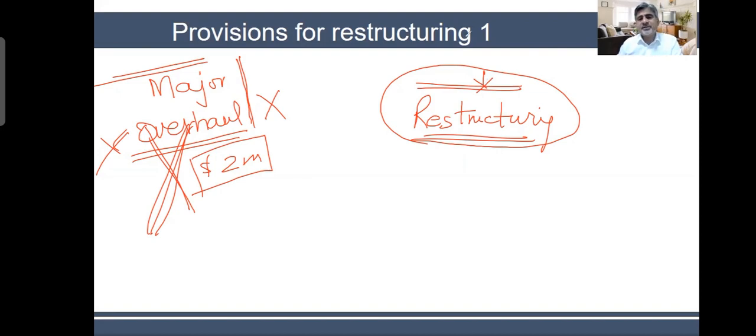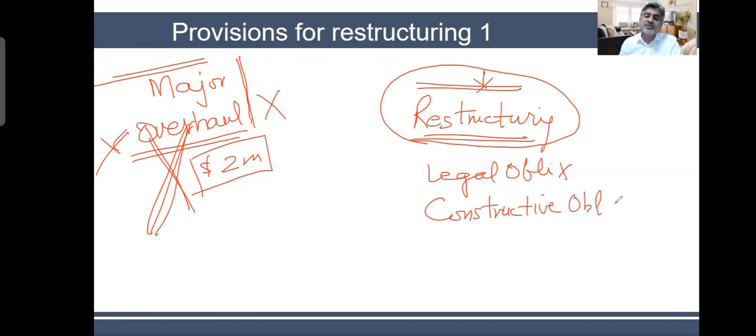The answer here is that you might not have a legal obligation, but you might have a constructive obligation. Constructive obligation means that it is not a contractual obligation, but because of my past actions, my behavior, or my communication, I have created some expectations for other people.